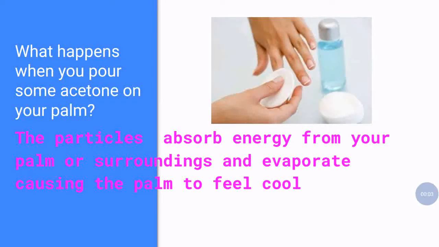What happens when you pour some acetone or nail polish remover on your palm? We know evaporation causes cooling. When you put some acetone or nail polish remover on your palm, the energy of your palm is absorbed by the particles of these materials and they evaporate, causing cooling, which makes our palm feel cold. That means the particles absorb energy from your palm or surroundings and evaporate, causing the palm to feel cool.